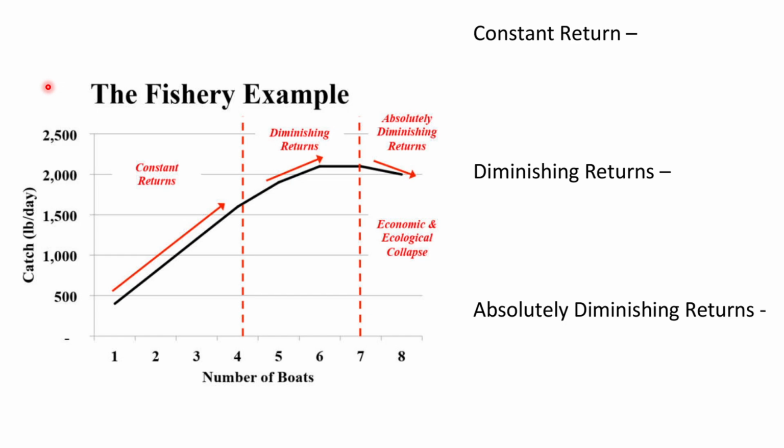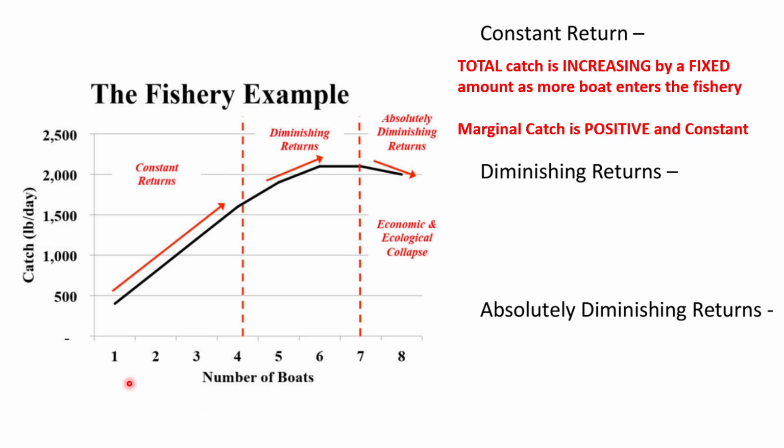Okay? All right. So with any renewable resource, we'll break it down into three parts. First part here, constant return. What is constant return here? We have input. So we're going to simplify the model here, with the input being only the number of boats. As we put in more boats, we get more catch. From 1 to 4 here, we can see that the line is straight. This is called constant return. For every boat that we put in, the total catch increases by a fixed amount. In other words, we can say the marginal catch is positive and constant.